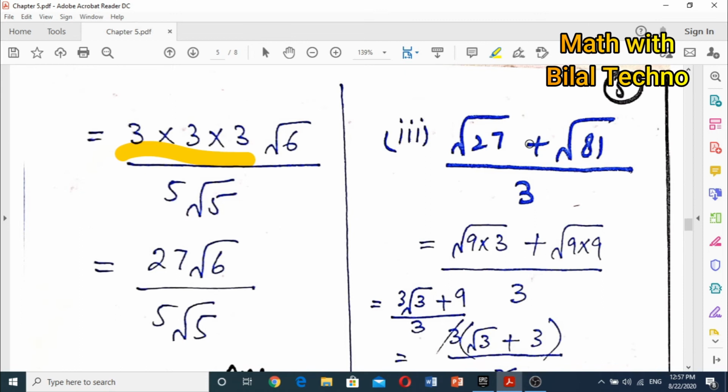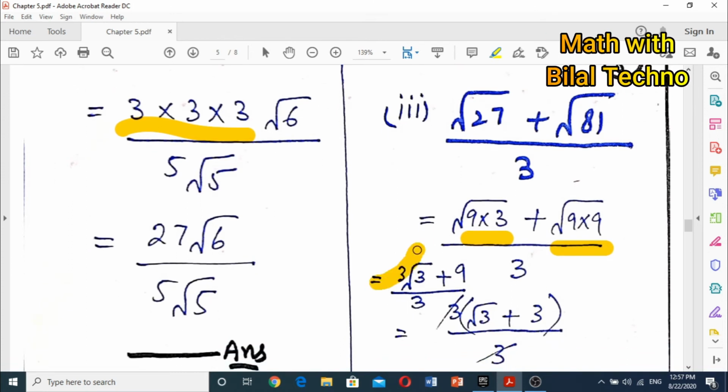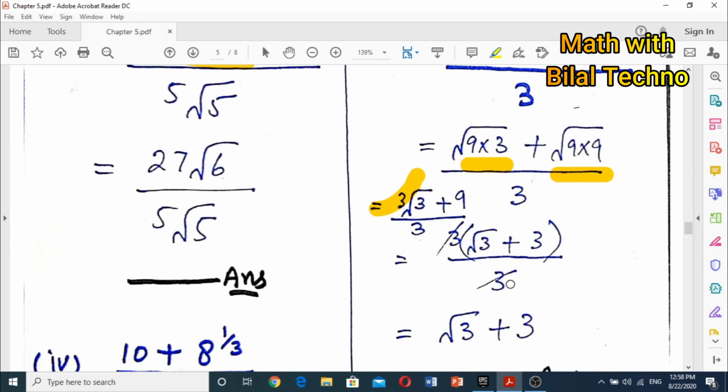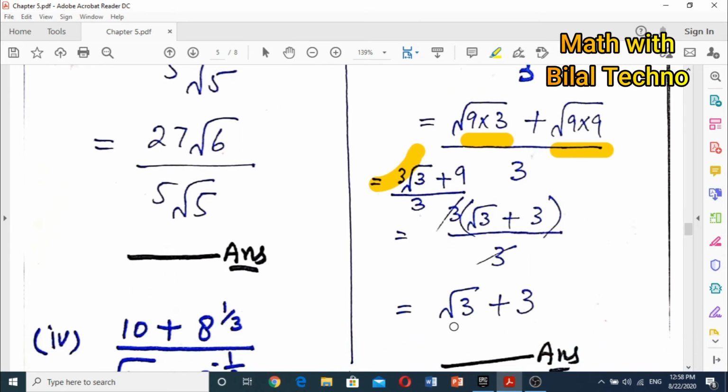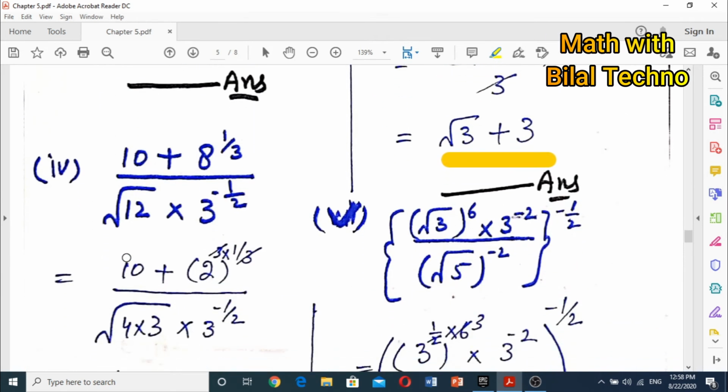So the third part is under root 27 plus under root 81 divided by 3. So under root 27 is written like that and under root 81 is also written like that. So the next step will be 3 into under root 3 plus 9 over 3. So in the next step we will take common 3 from both entries and cut from the 3 in the denominator. So the answer will be under root 3 plus 3.